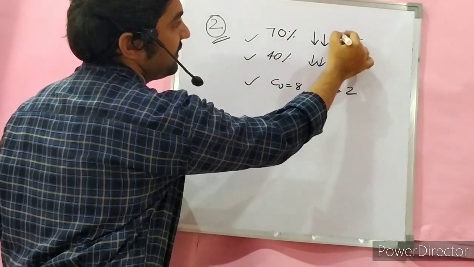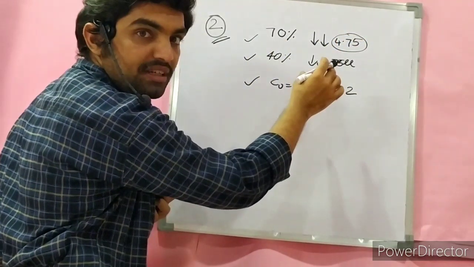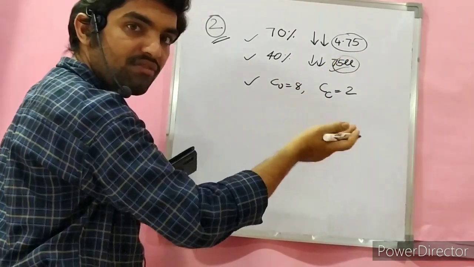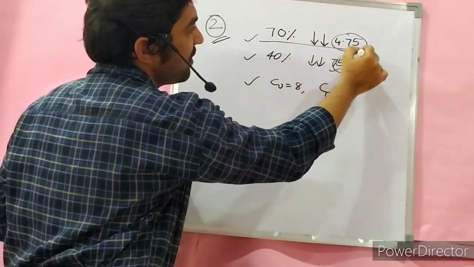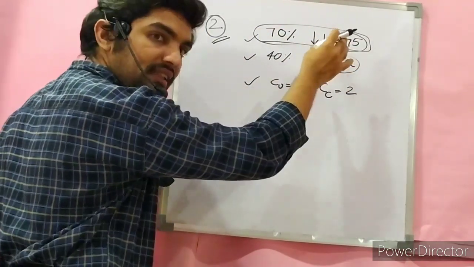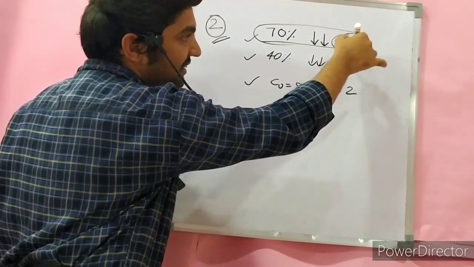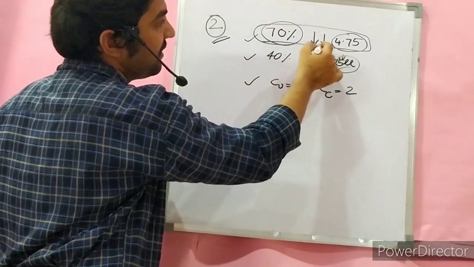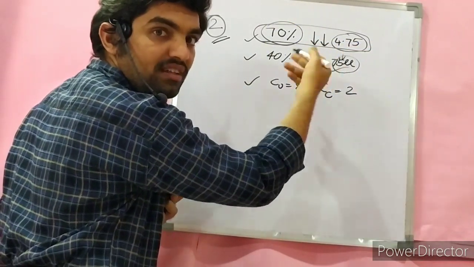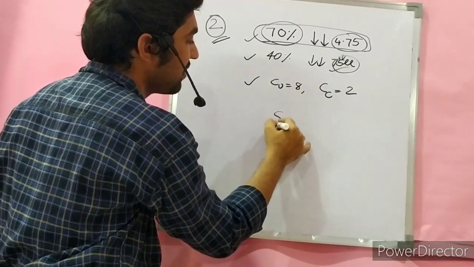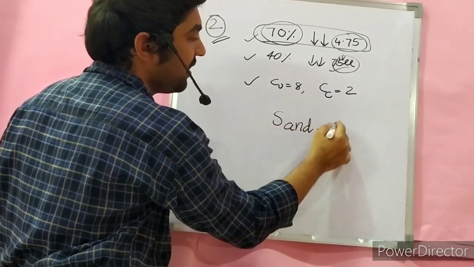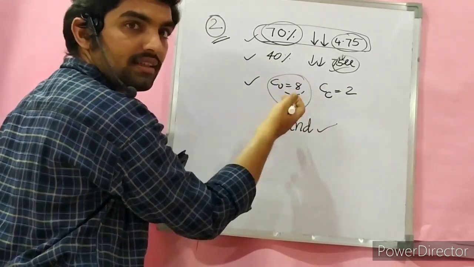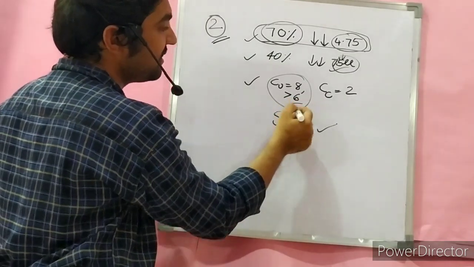See here, 4.75 mm sieve is the sieve used to distinguish between gravel and sand, whereas 75 micron sieve distinguishes between coarse grained soils and fine grained soils. If you know the information regarding this 4.75 mm sieve, there is no need to further check the 75 micron sieve. More than 50% of the particles are passing through 4.75 mm sieve. By this we can say that the soil is sandy soil. How can you say? Coefficient of uniformity is also greater than 6. 8 is greater than 6. Hence we can say it is sand.